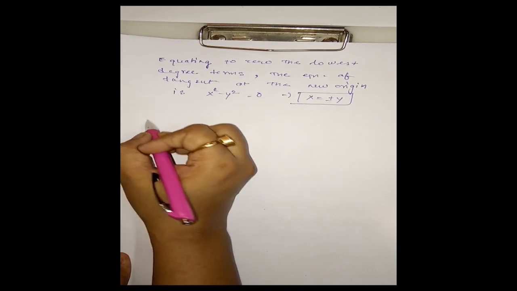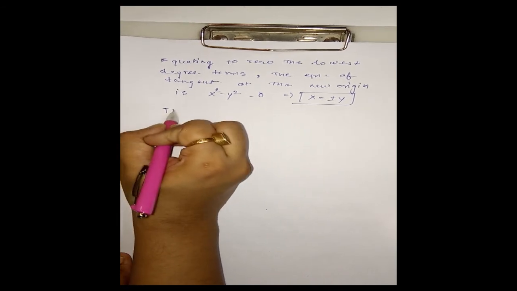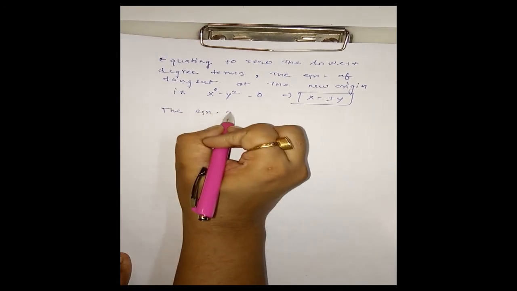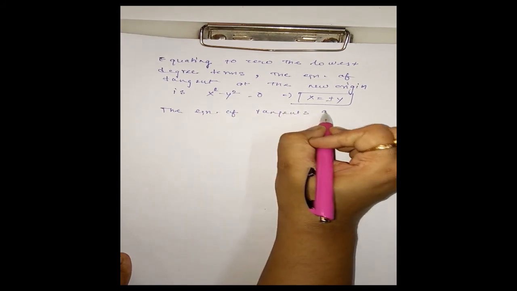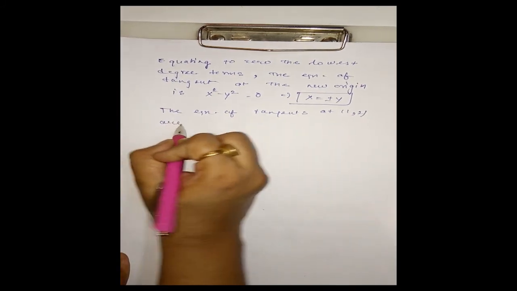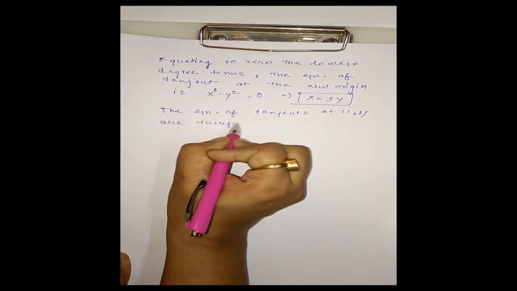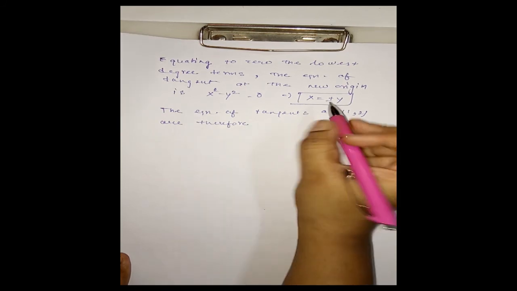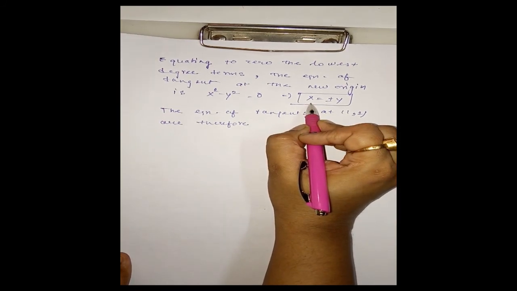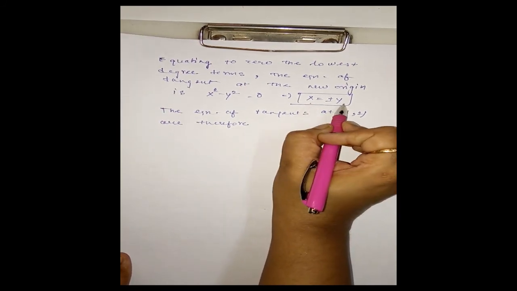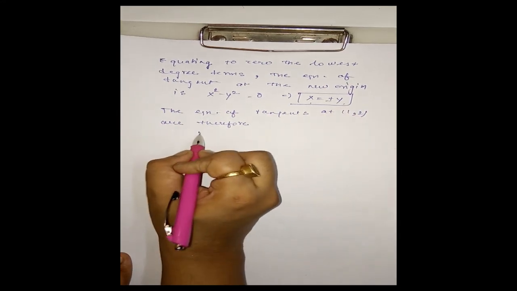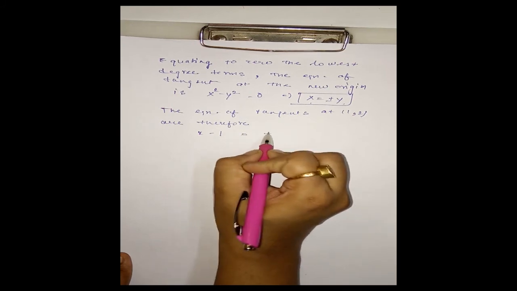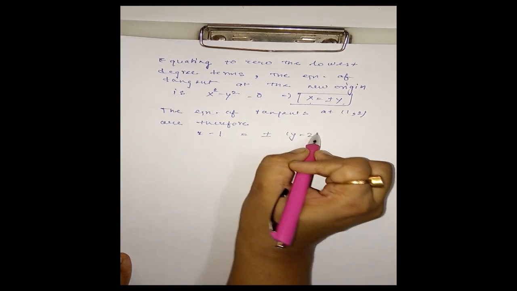Now the equation of tangents at (1, 2) are therefore, on substituting capital X to be small x minus 1 and capital Y to be small y minus 2, x minus 1 is equal to plus minus (y minus 2).